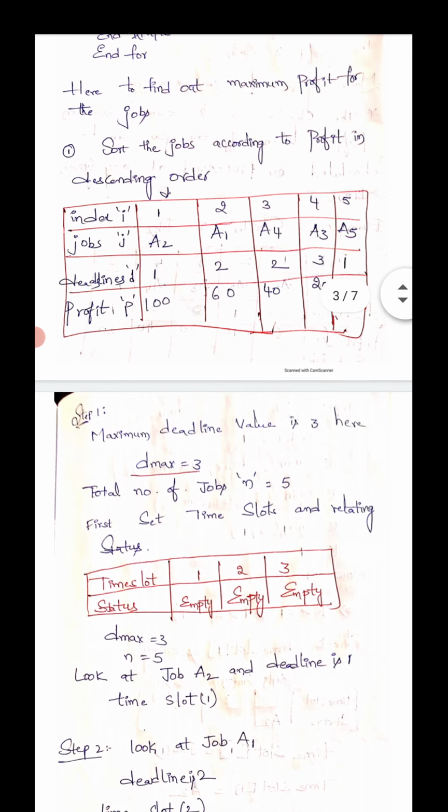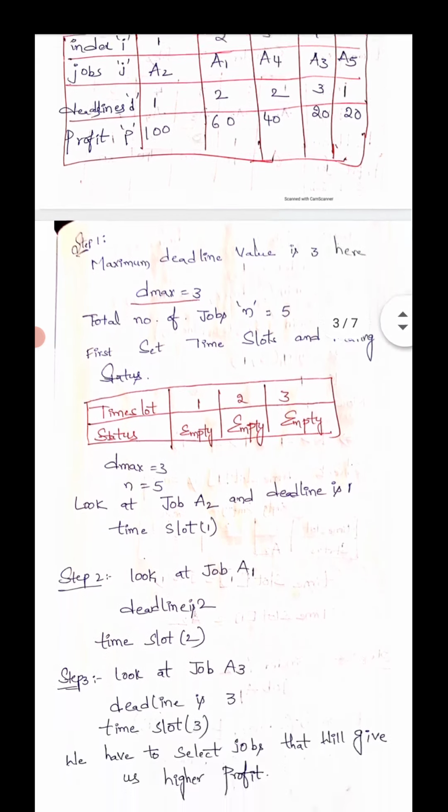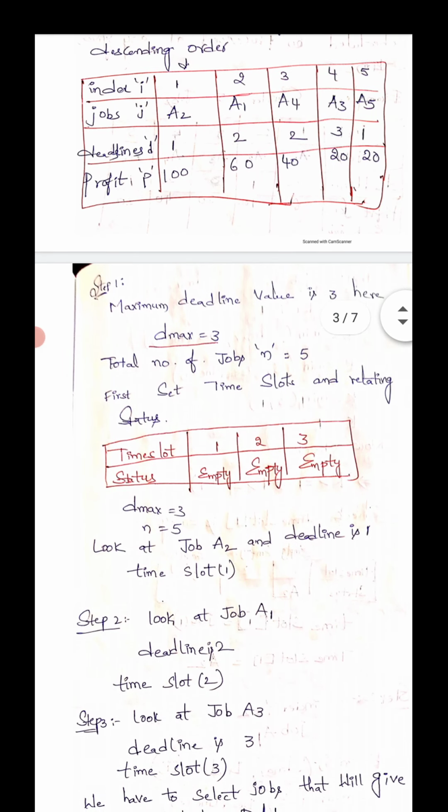Step 1: the maximum deadline value is 3 here. Look at this box. The deadlines are 1, 2, 3, 1. Here the maximum deadline is 3. That's why we wrote D max is assigned to be 3.